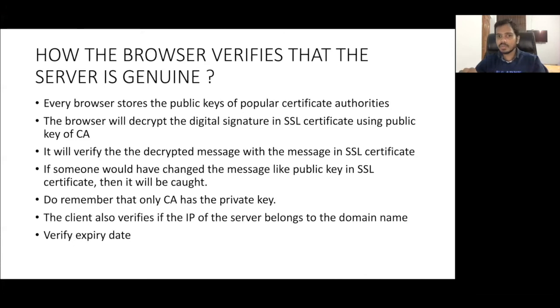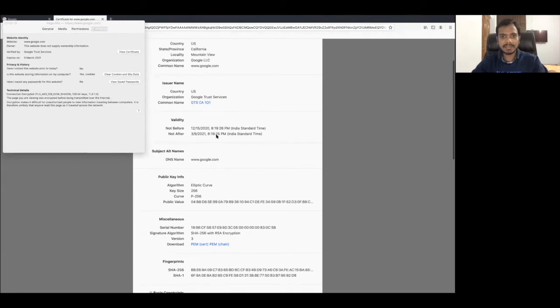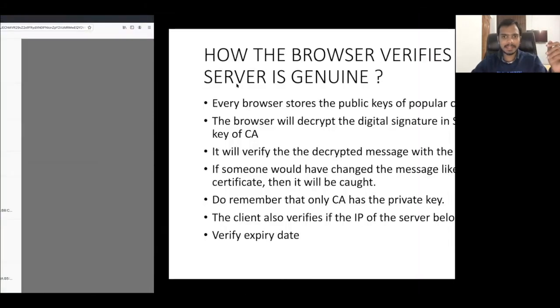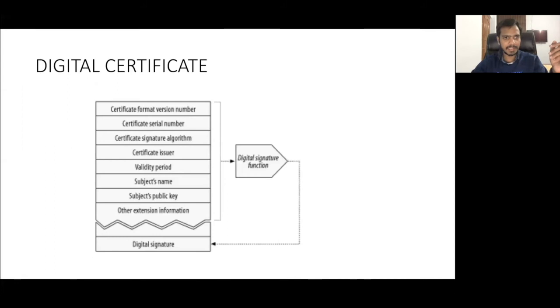So every browser stores the public keys of popular certificate authorities. For example, this one has been signed with an Azure name there. Some CA would have signed this google.com certificate. So the Firefox browser will also contain the public key of that CA. Of course, if you remember, if I go to digital certificate here, I have mentioned a digital signature, and this digital signature is done by the CA.